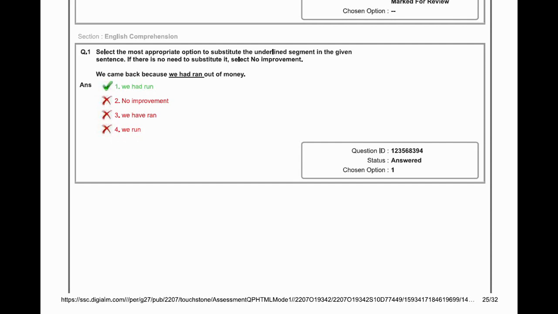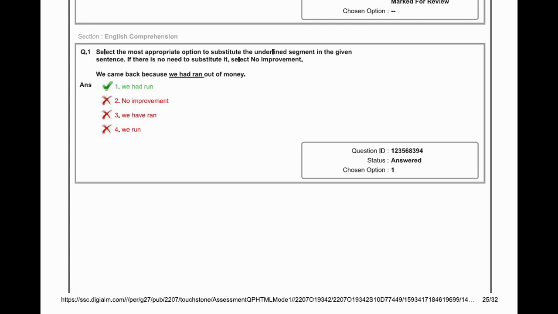Select the most appropriate option to substitute the underlined segment in the given sentence. If there is no need to substitute it, select no improvement. We came back because we had run out of money. Answer is first option, we had run. Second is no improvement. Third is we have run. Or fourth is we run.